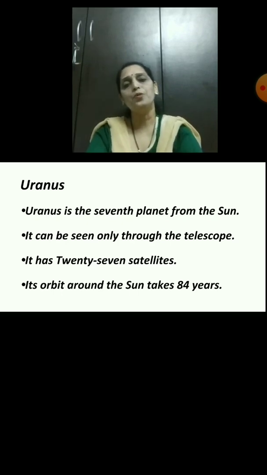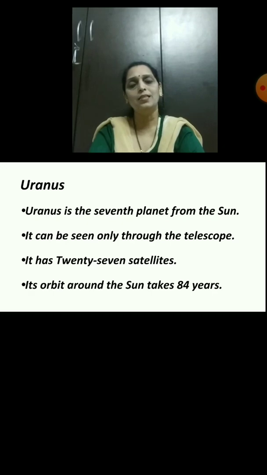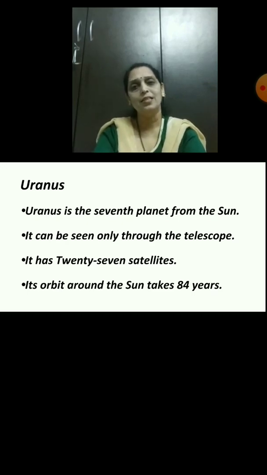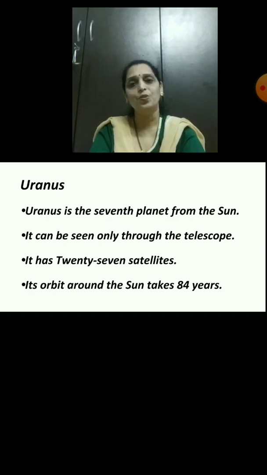Now, on what position is Uranus? Yes, students, Uranus is on the 7th position from the Sun. And how can we see Uranus? Yes, it can be seen through the telescope. How many moons does Uranus have? Uranus has 27 moons, means satellites.